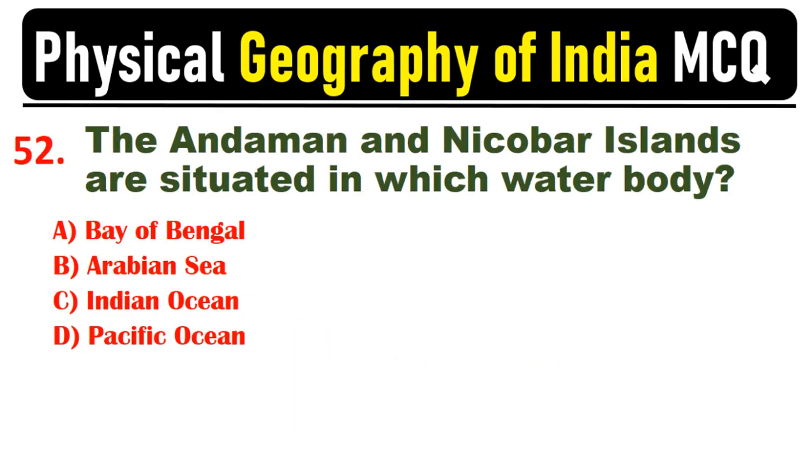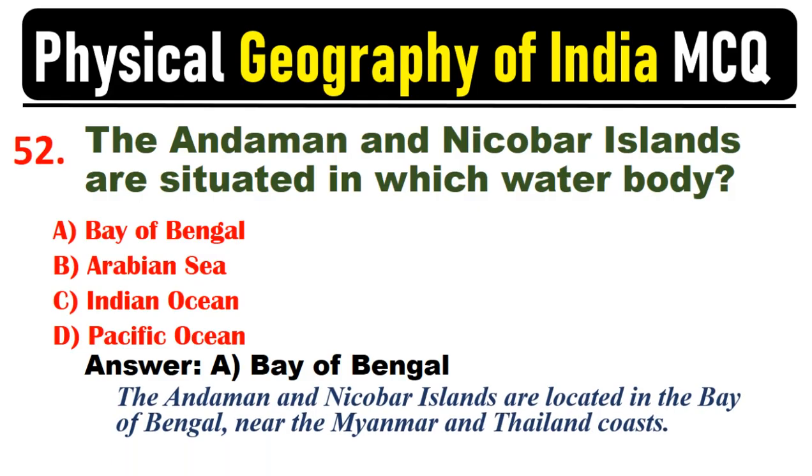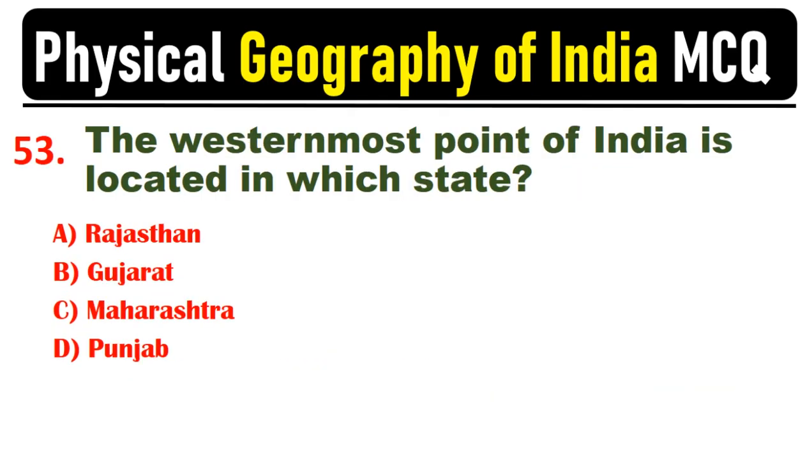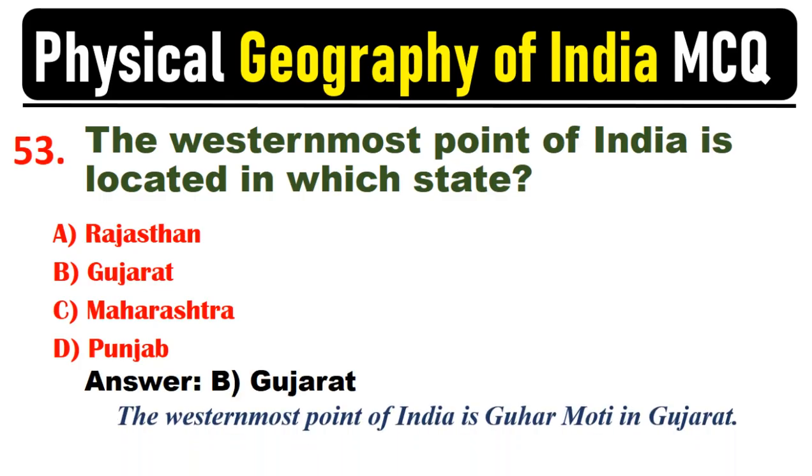The Andaman and Nicobar Islands are situated in which water body? Answer. A. Bay of Bengal. The Andaman and Nicobar Islands are located in the Bay of Bengal, near the Myanmar and Thailand coasts. The westernmost point of India is located in which state? Answer. B. Gujarat. The westernmost point of India is Guhar Moti in Gujarat.